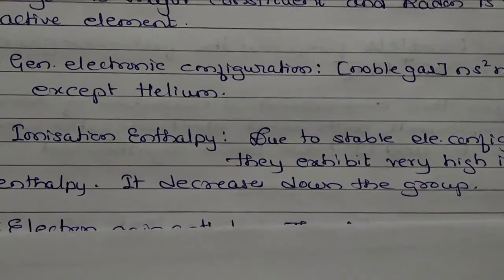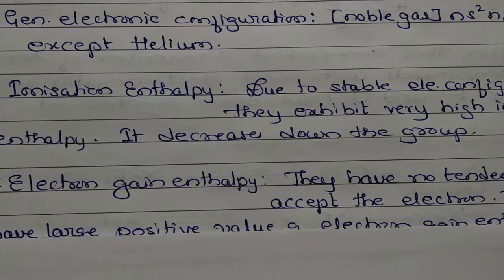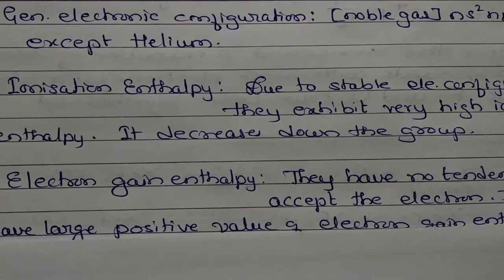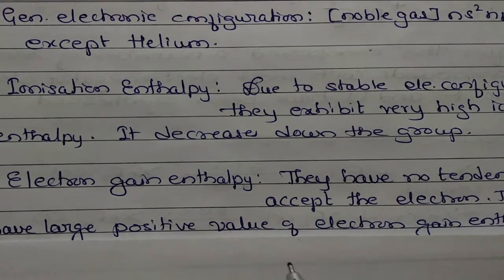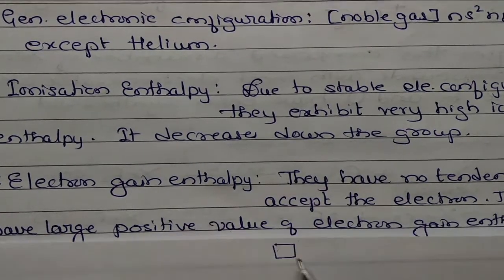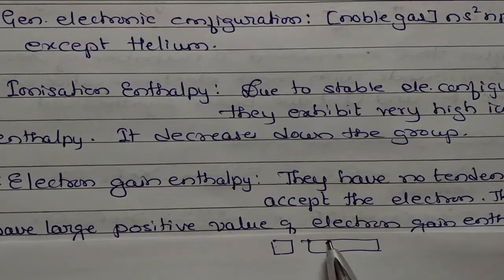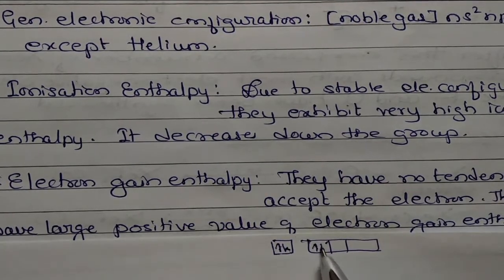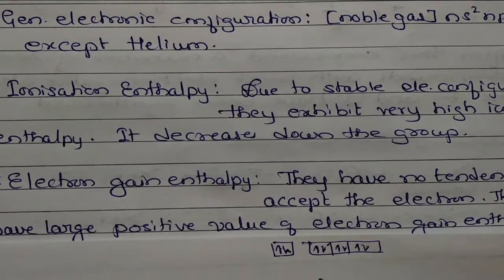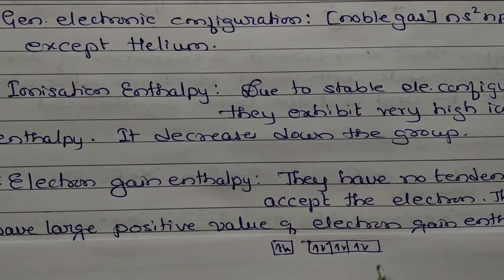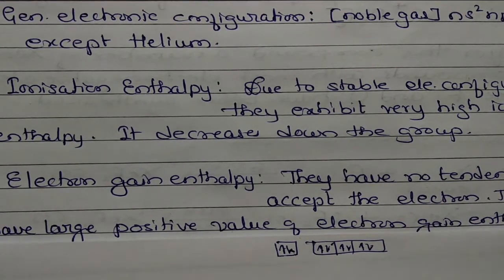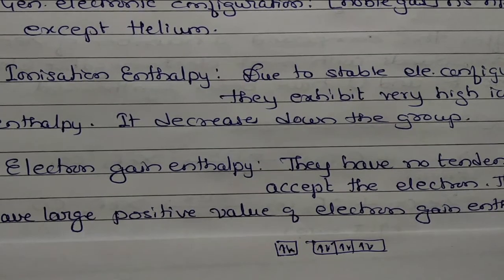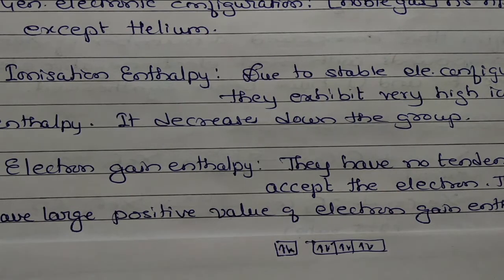Next is electron gain enthalpy. They have no tendency to accept an electron because the outer orbital is already completely filled. If you observe the electronic configuration, it is ns2 and np6, so the electrons are completely filled. Therefore there is no chance to gain one electron or lose one electron. Completely filled is more stable. Therefore they have no tendency to accept an electron and have a very high positive value of electron gain enthalpy.